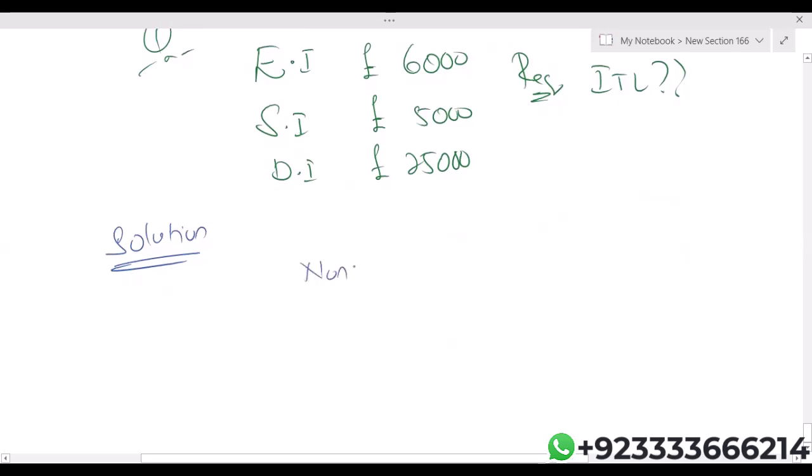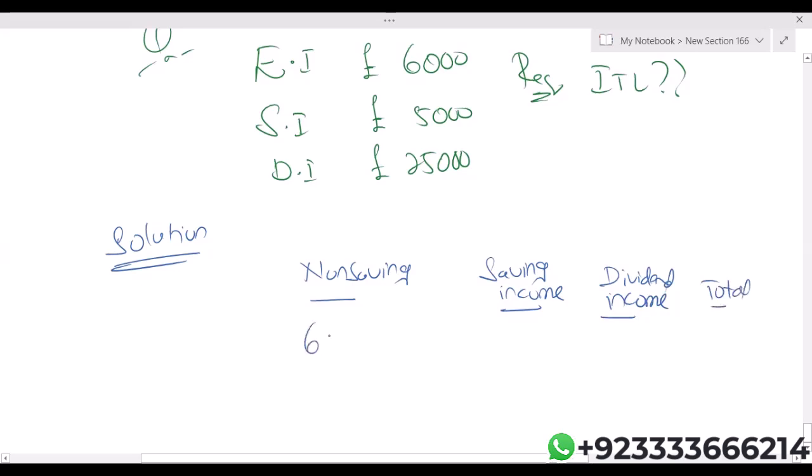surprisingly, let's see. Non-saving income. Saving income. Obviously, employment income is non-saving income.